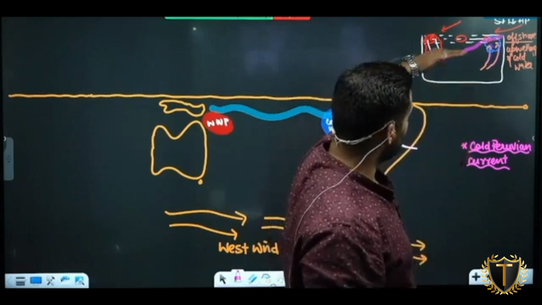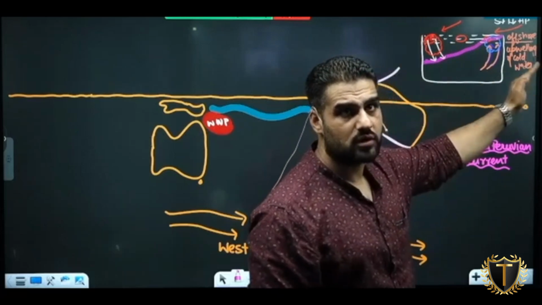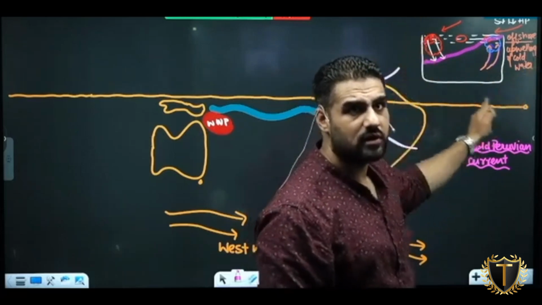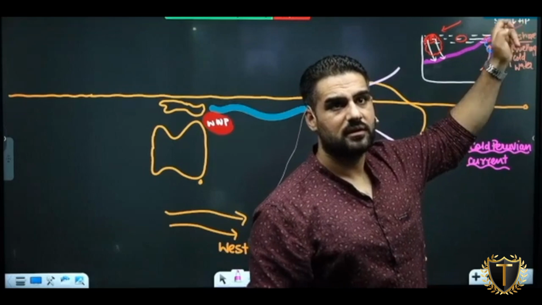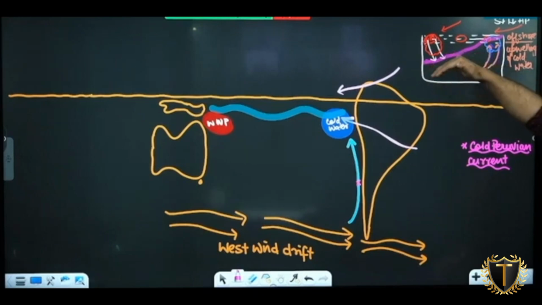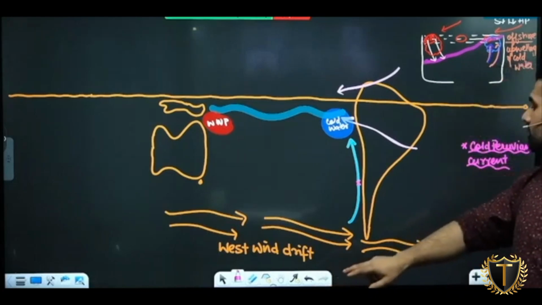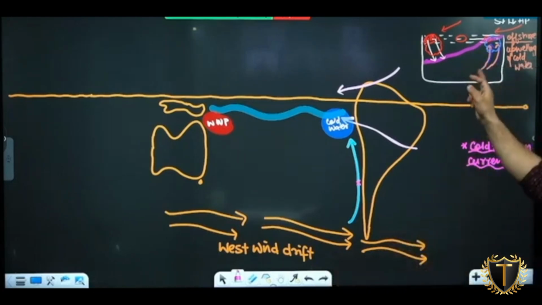As soon as this warm water is coming down, what is happening? It is replacing cold water, pushing cold water. What will happen to the cold water? It will upwell from this part. And this warm water pushes down. As warm water pushes down, the cold water which was here, what will happen to that cold water? It will be moving this way. And here what will happen? It will rush upward. Clear with this cycle?